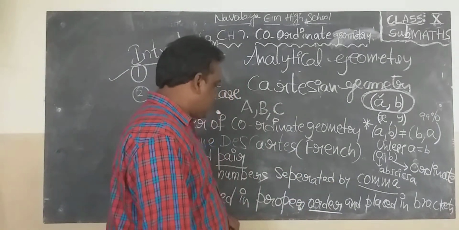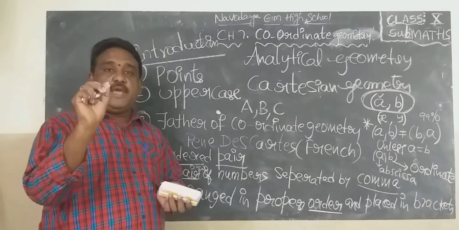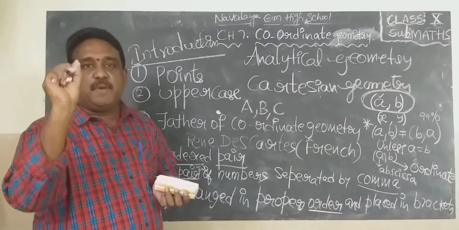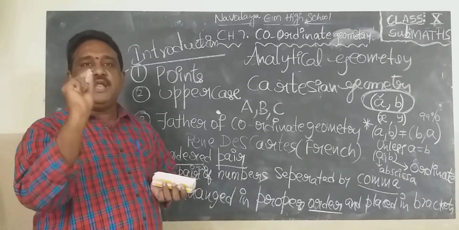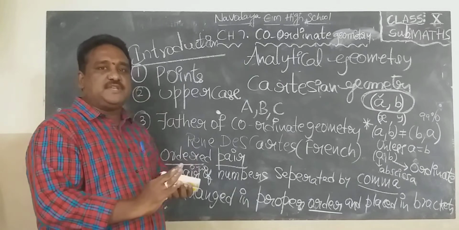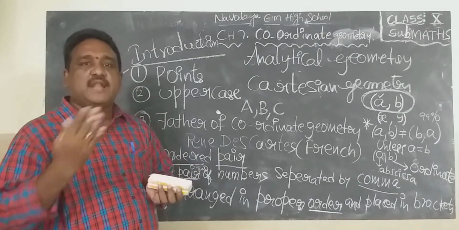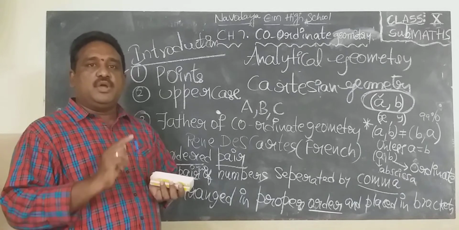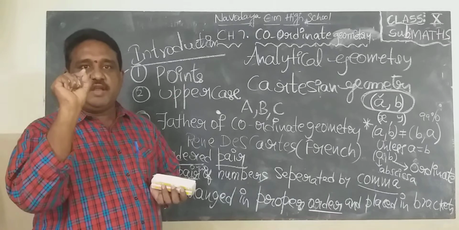So this is about ordered pair. We can represent every ordered pair as a point in a plane. For every ordered pair there is one point in the plane. You know, in a graph, for every ordered pair we are keeping one dot, one point.